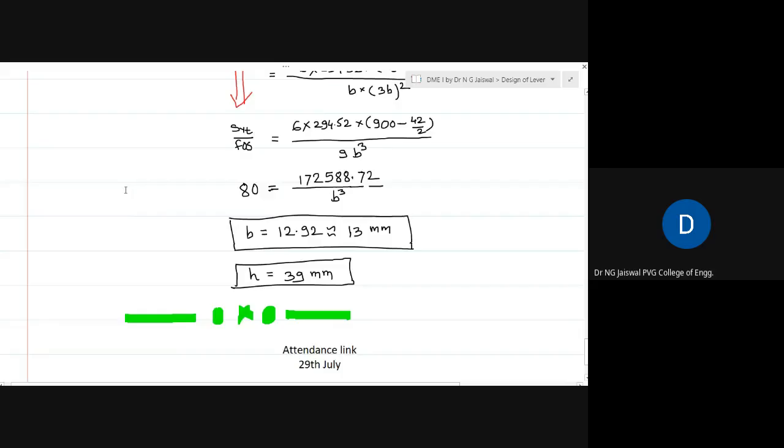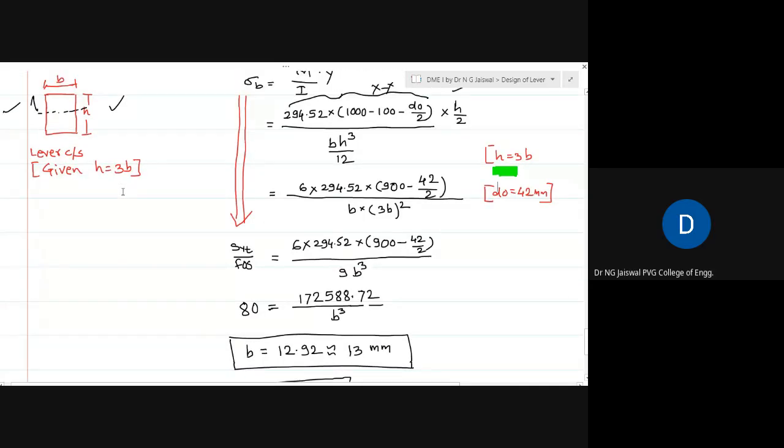So this way we found out the lever cross section also. There were broadly 3 steps. First, finding out all the forces and reactions. Second, finding out the pin diameter and the boss diameter. Third, finding out the lever cross section. If you remember and understand these 3 distinct steps as the procedure of lever design, you can solve almost 90% of lever design problems.